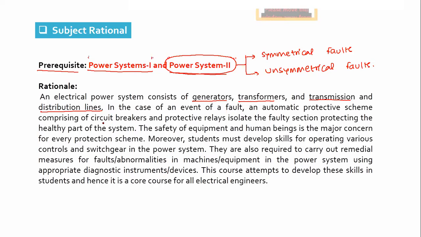Then we must isolate the faulty section by the combination of circuit breaker and relays, so that the healthy part of the power system does not get affected due to the fault. And it is mainly because of the safety concern. Okay, safety of equipment, safety of human beings, personnel operating that system, and the entire power system, we can say.